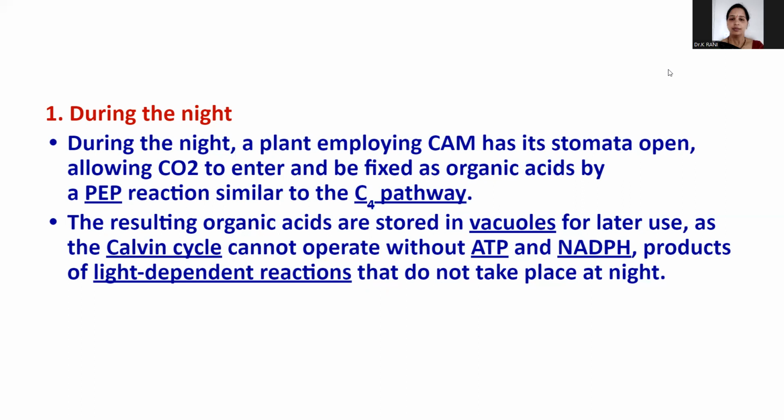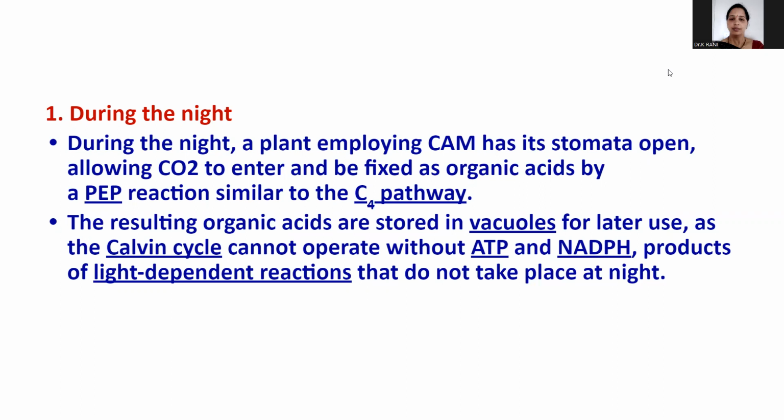In this way, CAM plants are said to have scotoactive stomata. The carbon dioxide fixation occurs only during night time. It occurs mostly in succulent plants, as I told you, which grow in arid conditions. This cycle was first discovered in plants belonging to the family Crassulaceae.